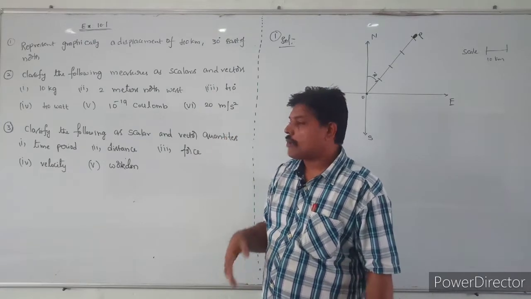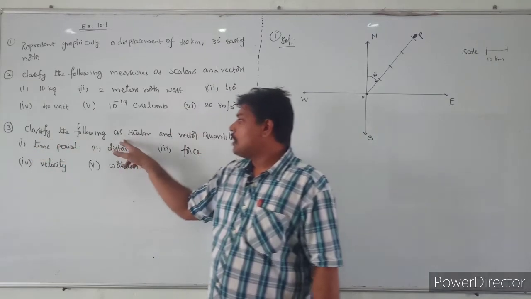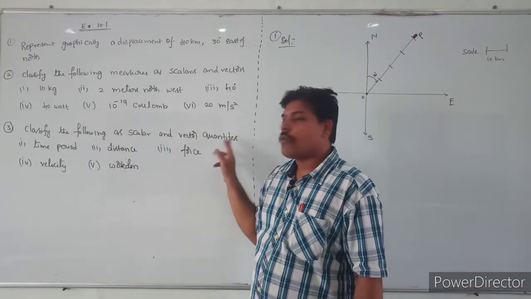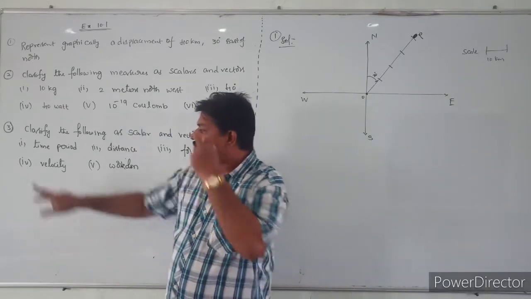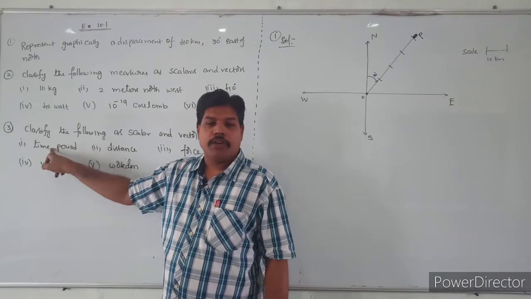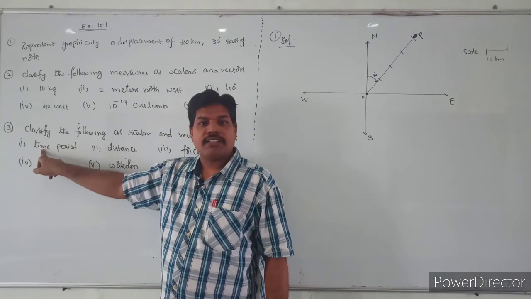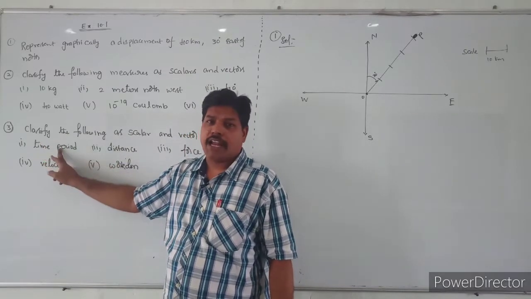Next, see question number 3. What is question number 3? Classify the following as scalar and vector quantities. They are asking a similar question: is it a vector or a scalar? See this one, time period. Time period has only magnitude, so it is a scalar. Write down the notes: it has only magnitude, it is a scalar.